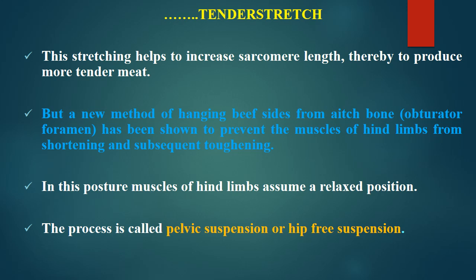In the common practice where it is hanged from the Achilles tendon, the hind limb muscles are found to be shortening and toughening. That can be avoided by a new method of hanging from the obturator foramina or from the H bone. So in this posture, muscles of the hind limbs assume a relaxed position, and this process is called pelvic suspension or hip free suspension.